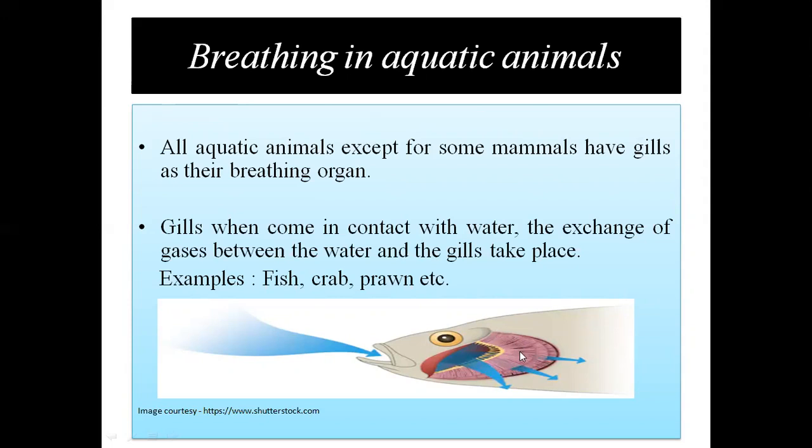You can see here the gills. And examples of aquatic animals are fish, crab, prawn, etc. So they have gills as their breathing organs. And children, some mammals like whale is a mammal which does not breathe by gills.